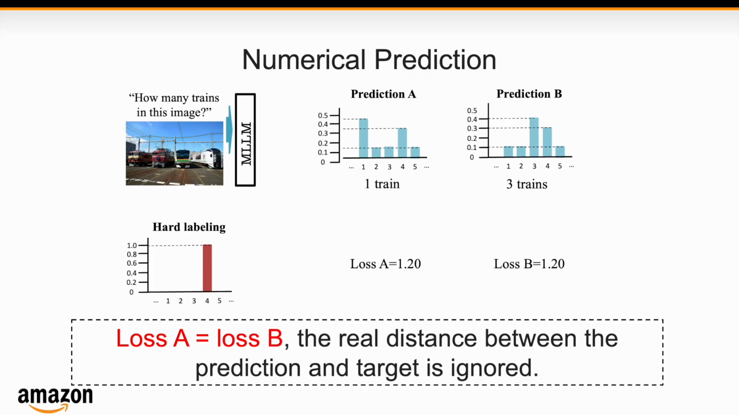However, this is counterintuitive. Prediction B of 3 trains should have lower loss than prediction A of 1 train, because the former is closer to the target. The cause of this issue is rooted in the one-hot representation of the target probability distribution, namely hard labeling of the standard cross-entropy loss.